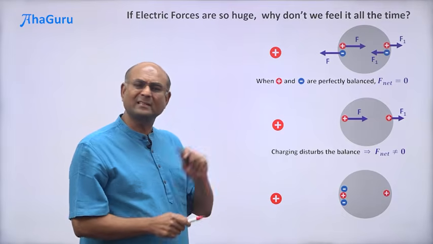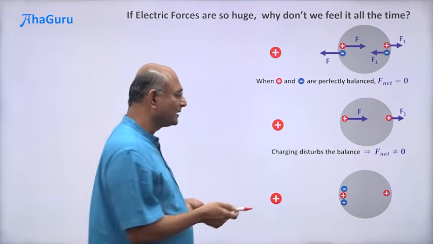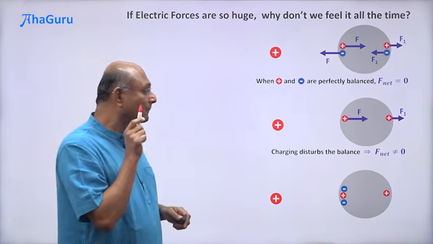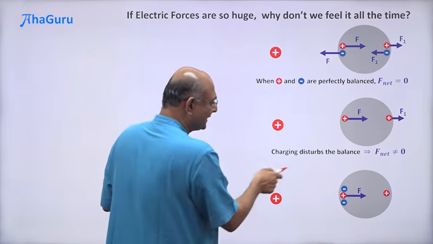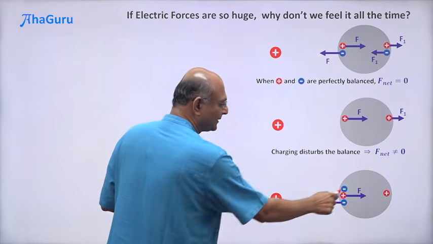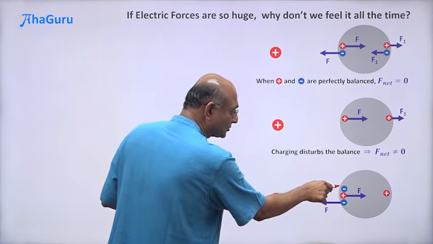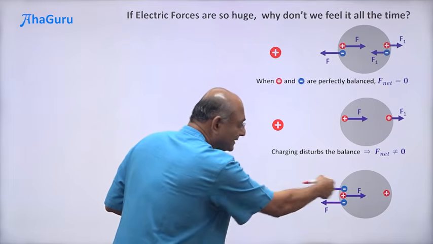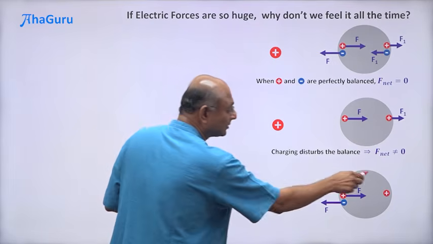How will this cause electrical effects? Can't I say that the whole thing is neutral? Yes, the whole object is neutral, but notice, this plus is going to push that plus with F. It is going to pull this minus with F. F and F will cancel, but it's also going to pull that minus with F. So what is the net effect? F this way.